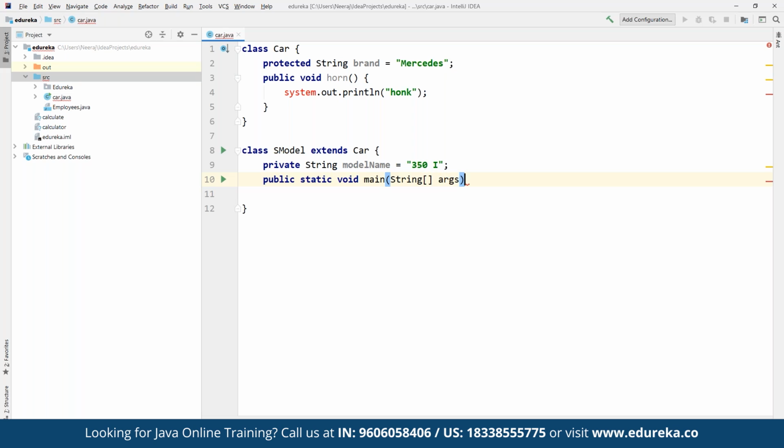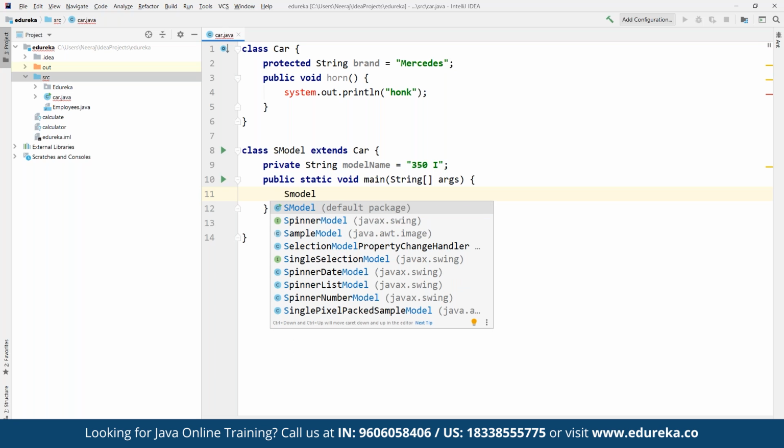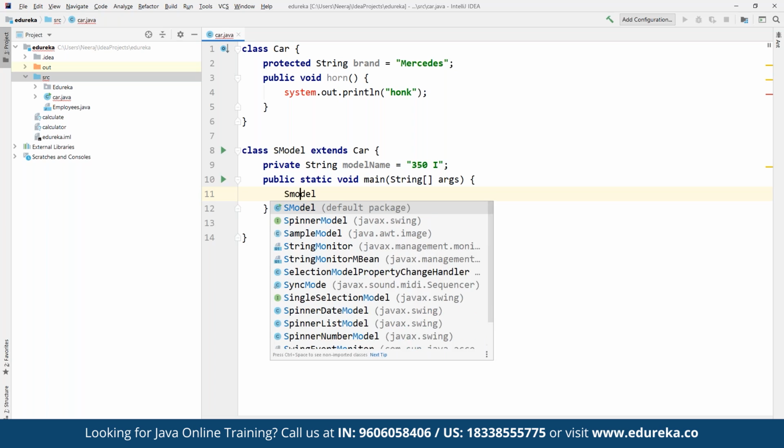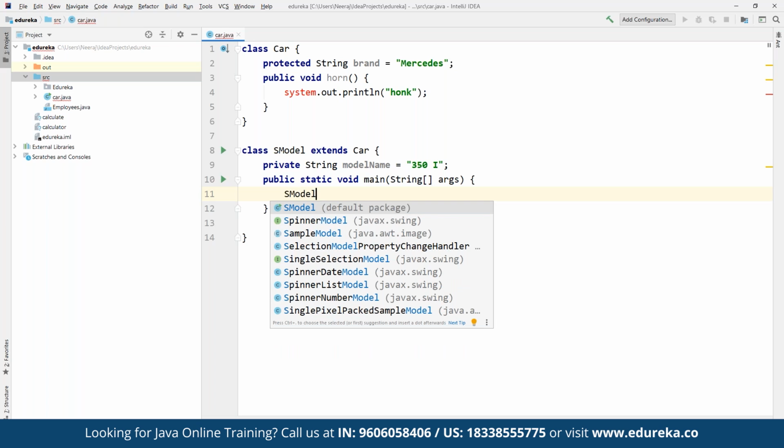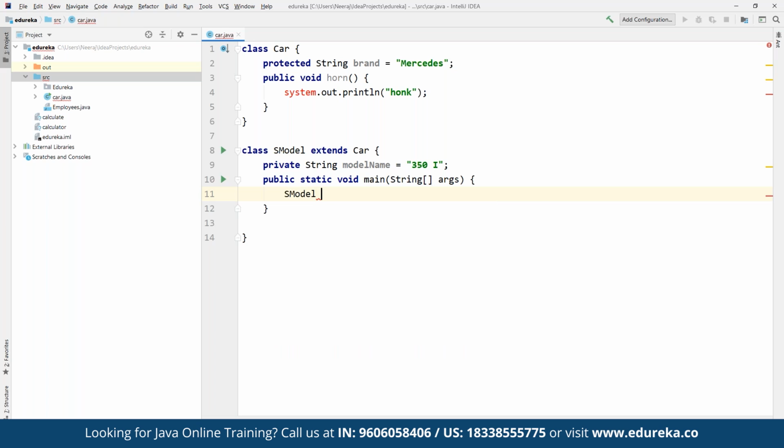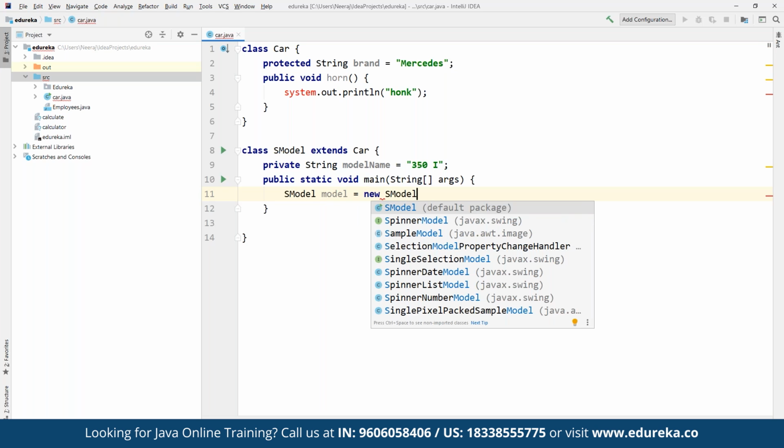Now when we define the string args component here, we are going to specify a new object. So here we can define a new object that we are going to create. Let's suppose we are going to make use of the simple S model. From S model itself, let's create a model, suppose as model itself, and here we are going to create a new S model component.